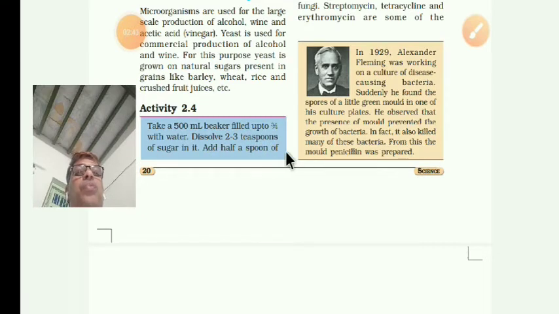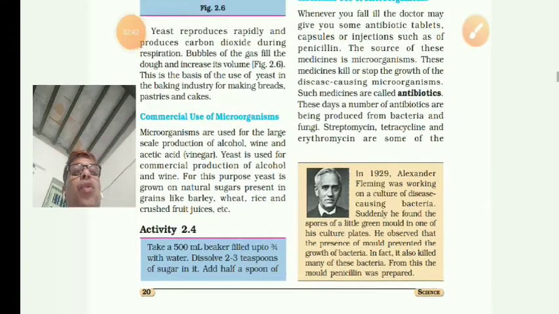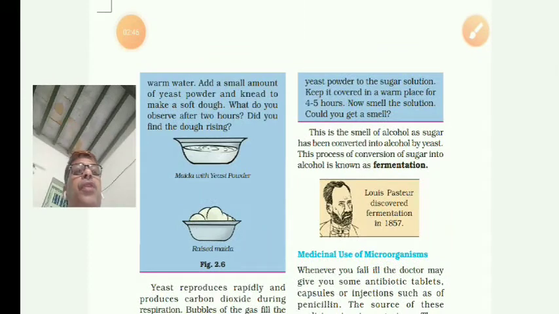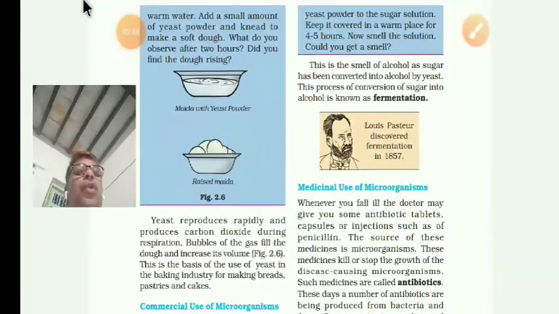Add a half spoon of yeast powder to the sugar solution. Keep it covered in a warm place for 4 to 5 hours.